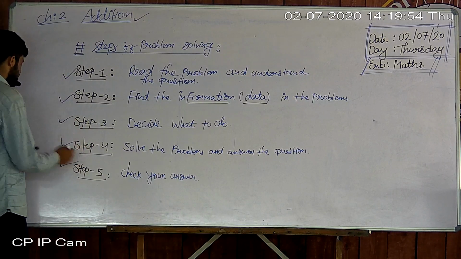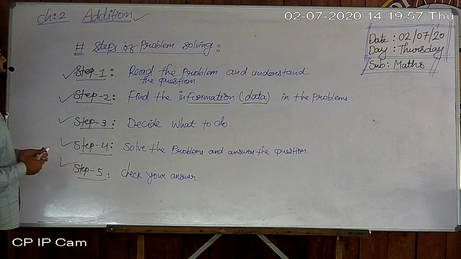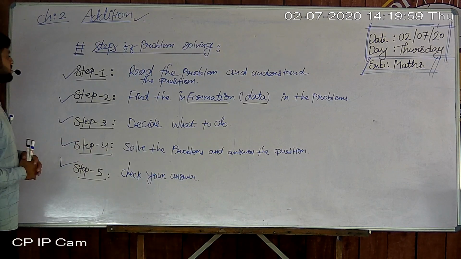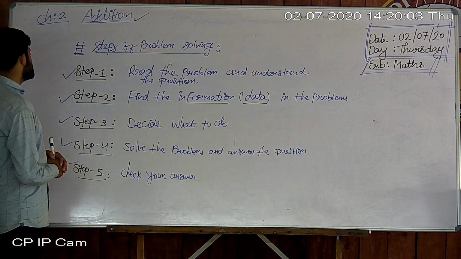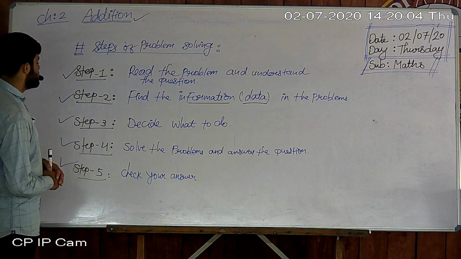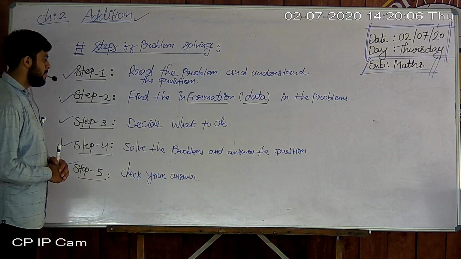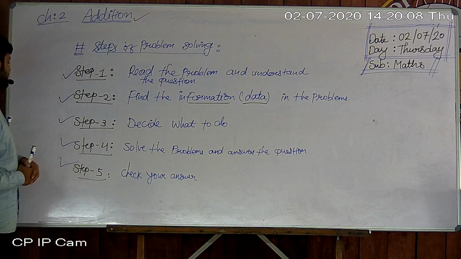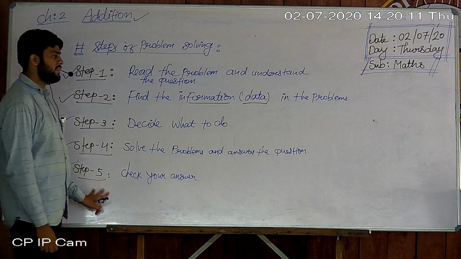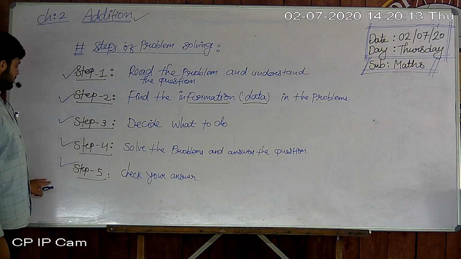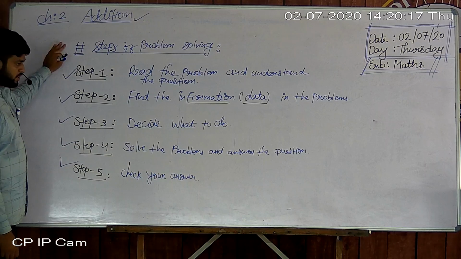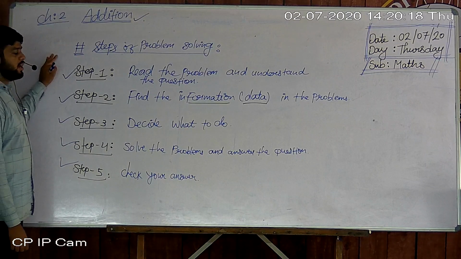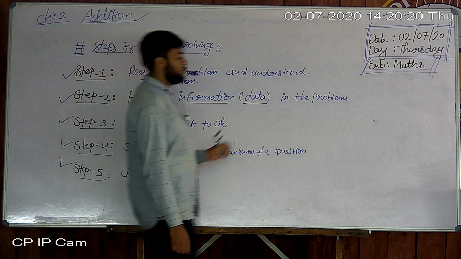Again I am revising all the steps with you. Step number 1 is read the problems and understand the question. Then step 2, find the information in the problems. Step 3, decide what to do. And step 4, solve the problems and answer the question. And step number 5, check your answer. Are these the 5 steps of problem solving? Okay, remember all the steps.